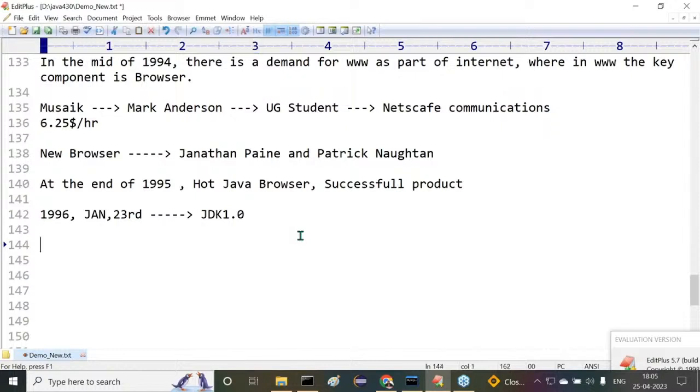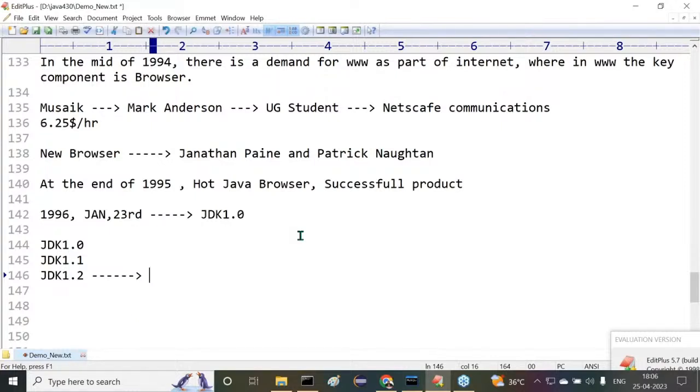In the journey of Java, JDK 1.0 is the first version, language introduction is going on, but with little awareness only. Next is JDK 1.1 with some updations. Next is the JDK 1.2 version. This is a huge version. More and more enhancements are provided in this particular version.